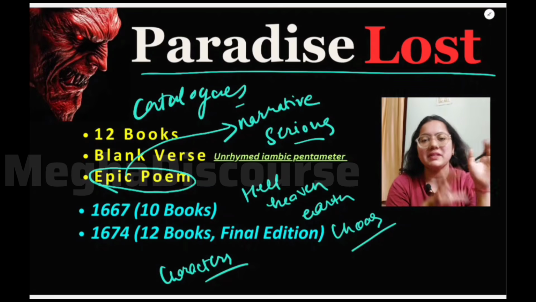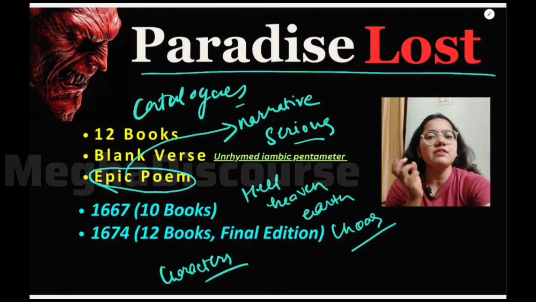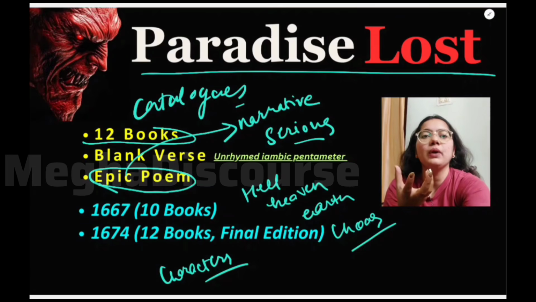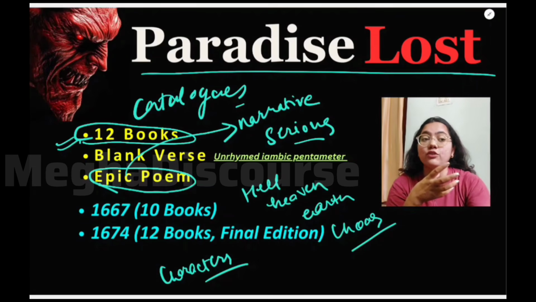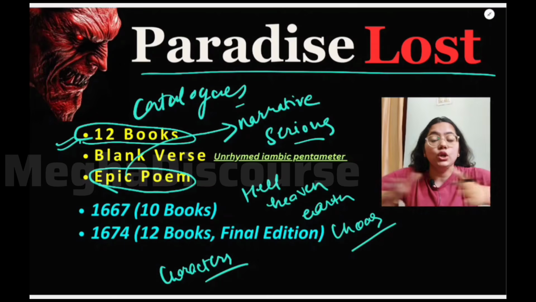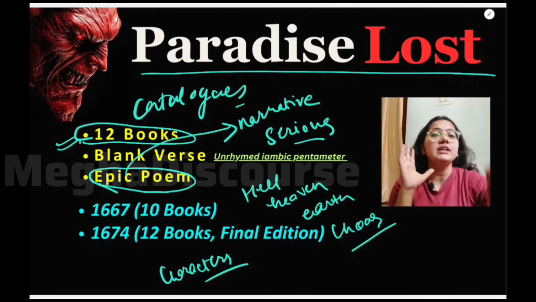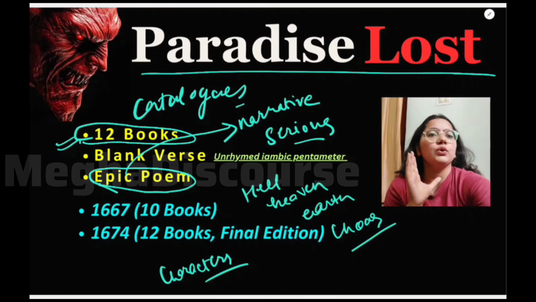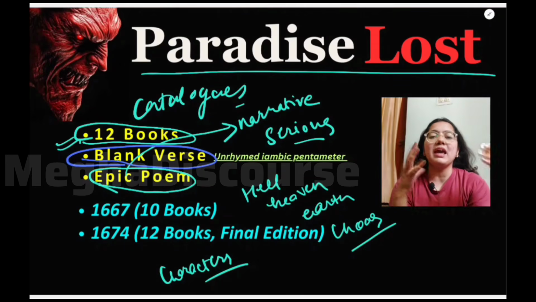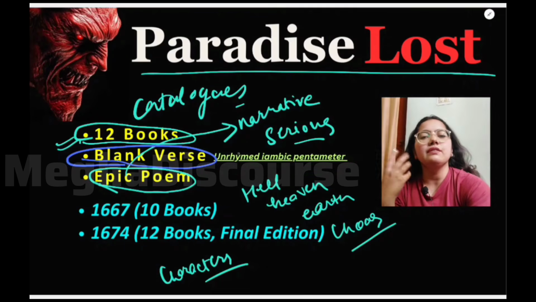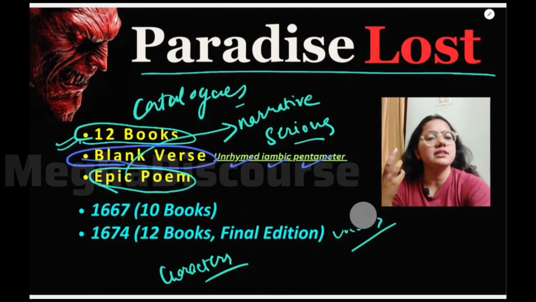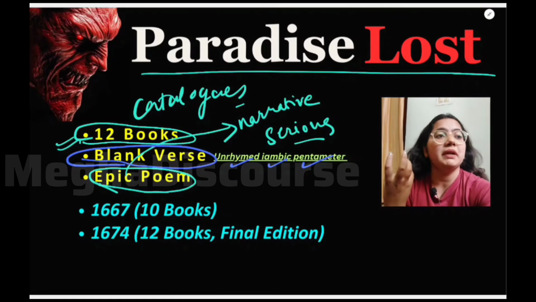So this poem is basically an epic poem, and as we can see, it has 12 books. So we can see the length of this poem. It is divided into 12 books, so we can say this is a very long poem, right? And it is written in blank verse. Blank verse means that we have unrhymed iambic pentameter. So let me help you understand what unrhymed iambic pentameter is.